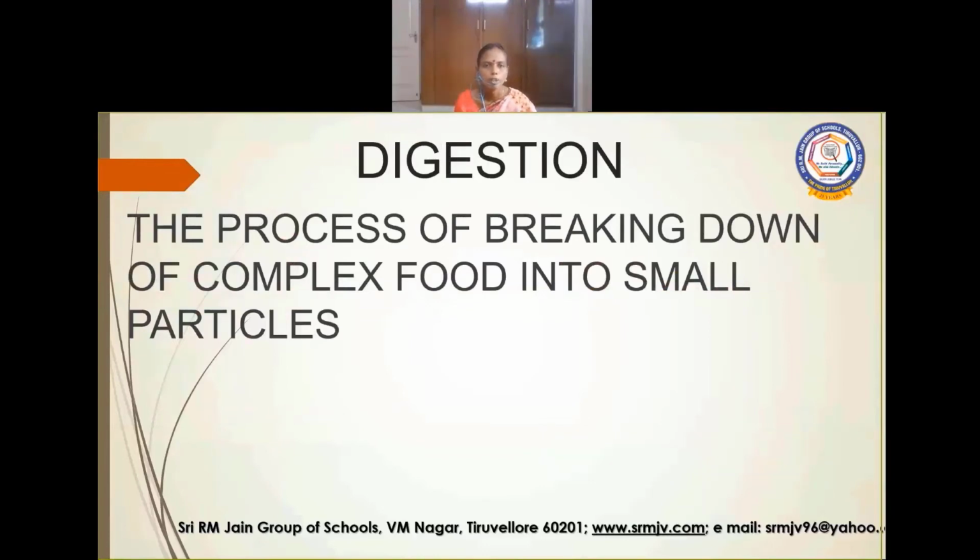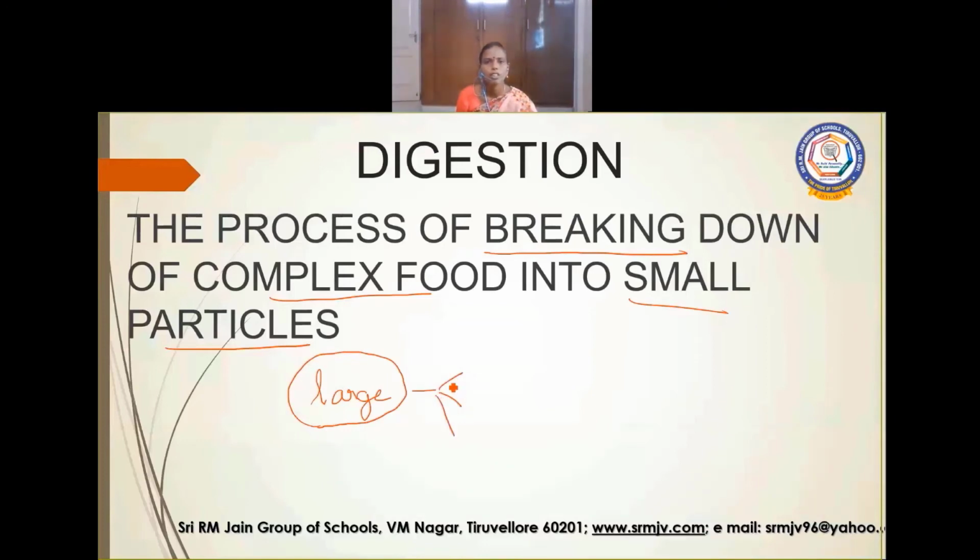Next, digestion. The process of breaking down complex food into small particles is called digestion. See, the food which we eat consists of large molecules. That is, nutrients are present in the food. They are larger in size and cannot be digested easily. So, they need to be converted into small particles.